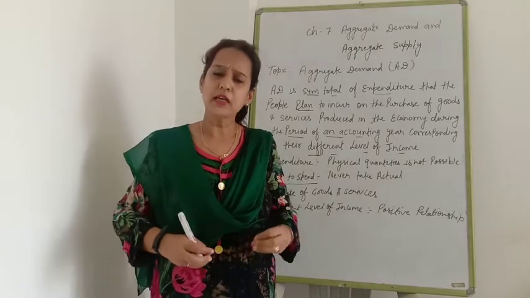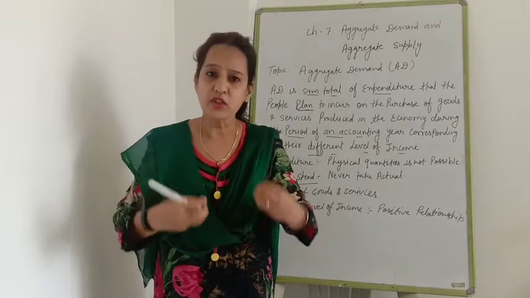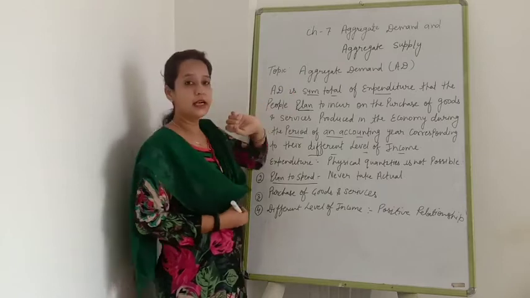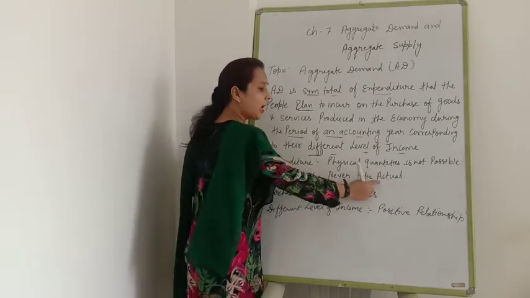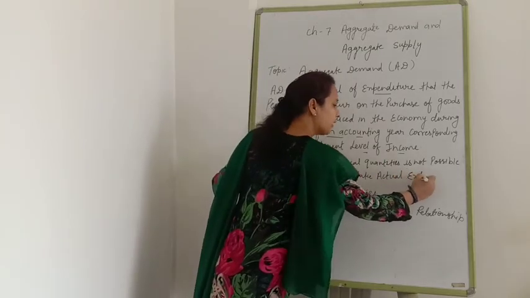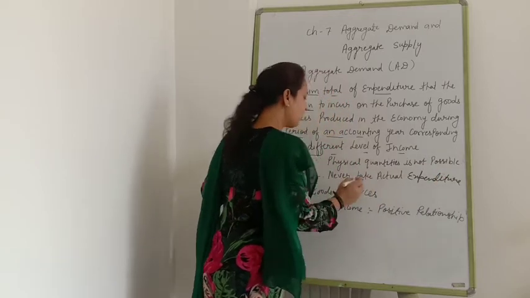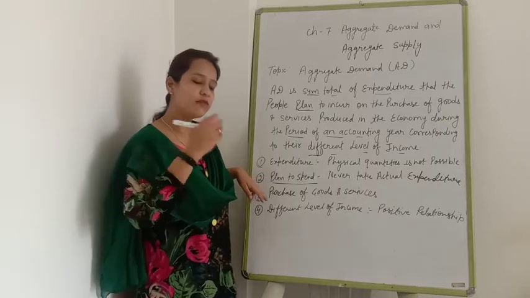What people plan to spend, what people wish to spend on purchase of goods and services, that is taken while calculating aggregate demand. Never take actual expenditure or actual spending on goods and services. Here we never take actual, we are taking only plan to spend and wish to spend.